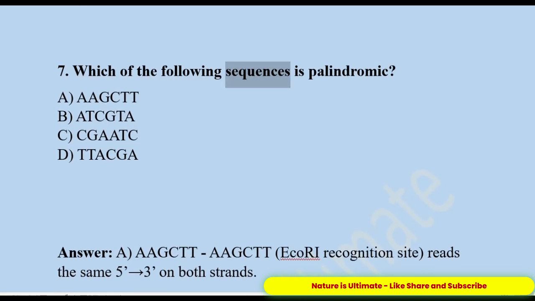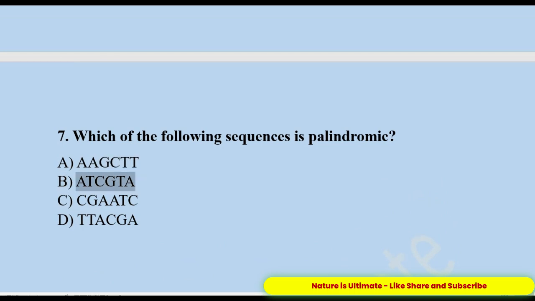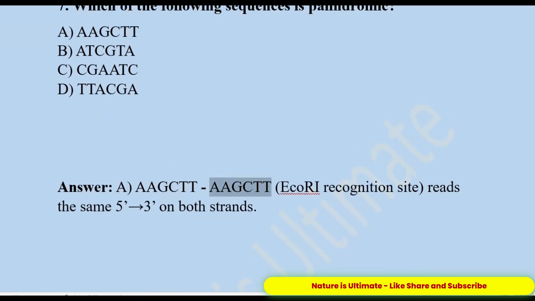7. Which of the following sequences is palindromic? A. GAATTC. B. GCTA. C. TAC. D. TACA. Answer: A. GAATTC. The EcoRI recognition site reads the same 5' to 3' on both strands.